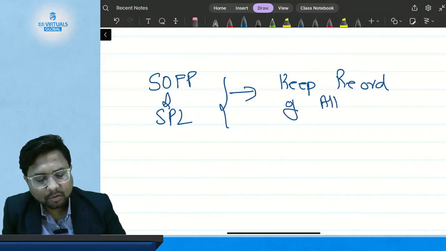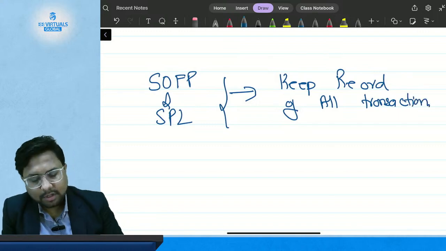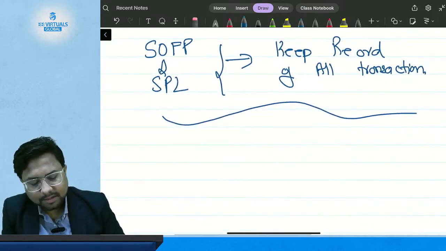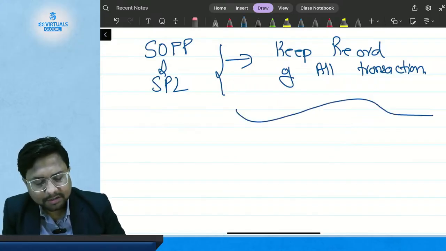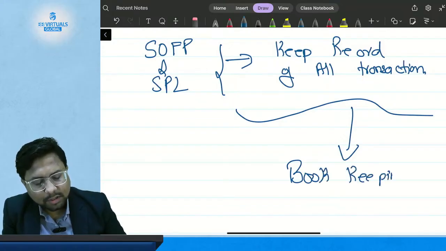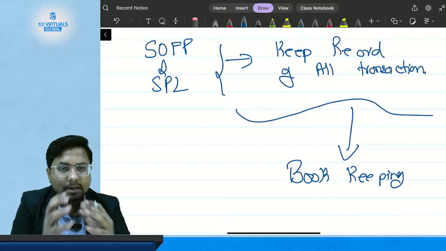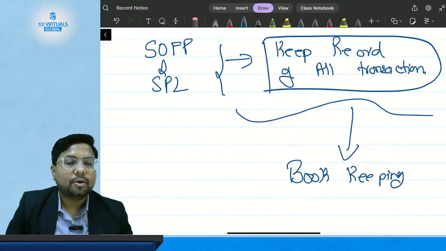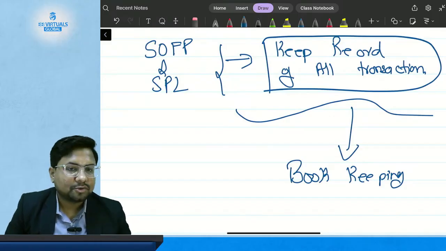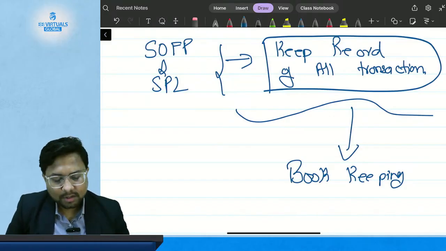This process of recording the transactions is called bookkeeping. Bookkeeping is all and only about recording the transactions.